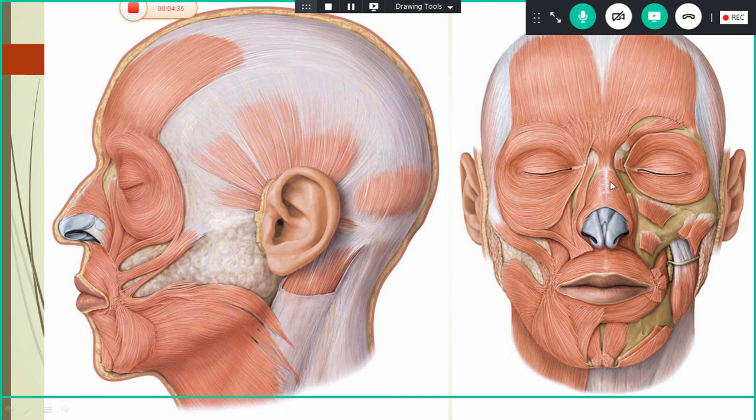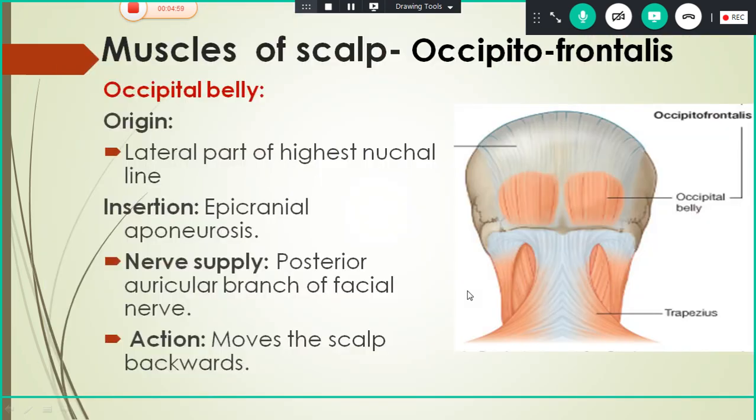The other group of muscles is around the nose. So you have nasalis, procerus, levator labii superioris alaeque nasi, and the depressor septi muscle also. The other group of muscles is oriented around the oral fissure. There are totally 10 muscles around this. I will explain these muscles later. First we'll see the muscles of the scalp. I have already read this in the scalp, it's revision only.